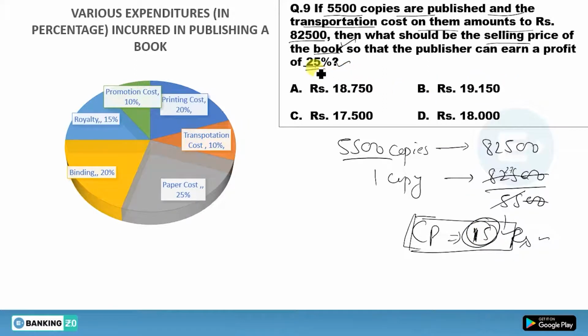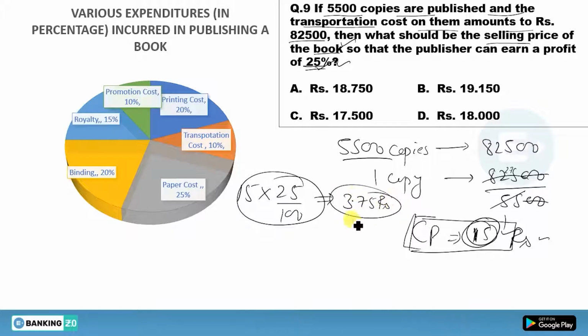Now you have to find the profit. You are getting 25% profit. So what will be this? 15 into 25%. You will get 3.75 rupees. So this much profit he will get on this 15 rupees.